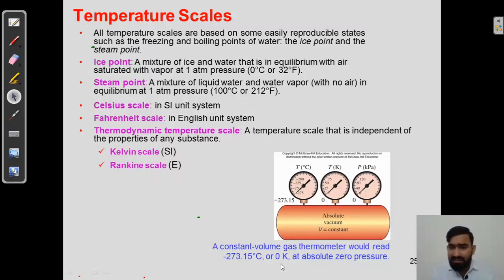So in this diagram we can see that there is absolute vacuum, V, that is constant. A constant volume gas thermometer would read minus 273.15 degrees Celsius or 0 Kelvin at absolute zero pressure. So when there is absolute zero pressure, the temperature will be 0 Kelvin or minus 273.15 degrees Celsius. So here it is, minus 273.15. Temperature in degree C, temperature in Kelvin, and pressure in kilopascal. So here it is a thermodynamic temperature scale.